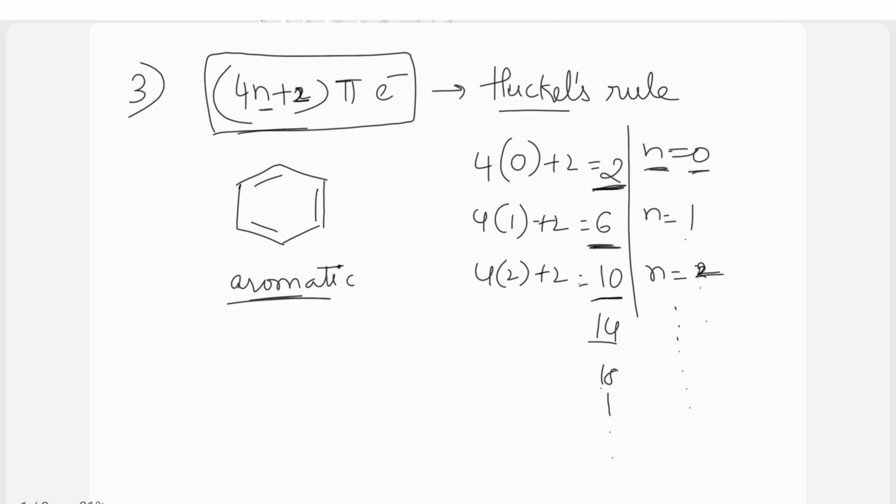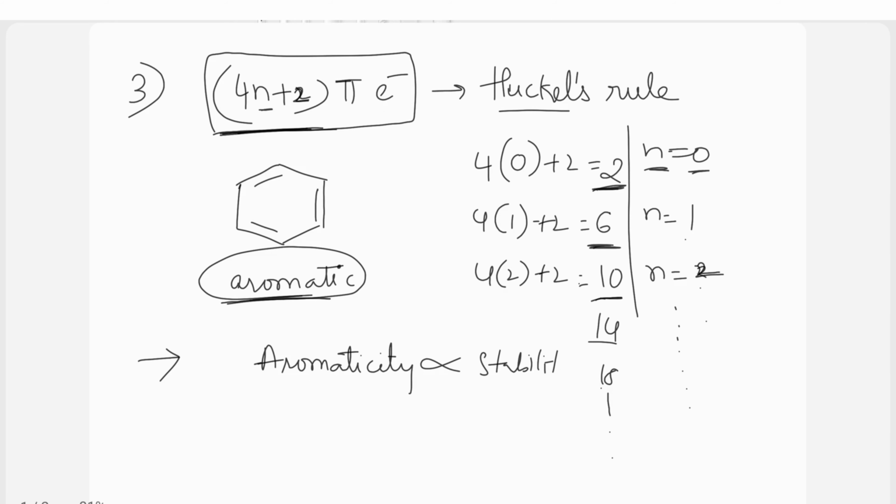Then second is it should be sp2, and the third criteria is pi electrons has to be 4n plus 2 inside the ring. So all these conditions make the compound aromatic. Aromaticity increases the stability of the molecule. Aromaticity is directly proportional to the stability of the molecule.